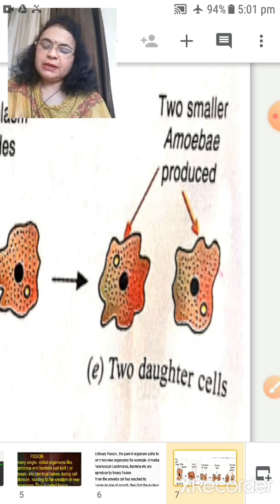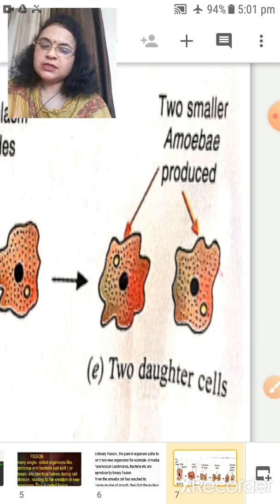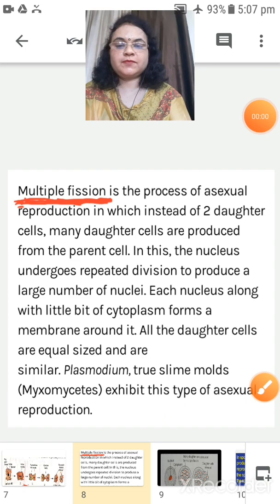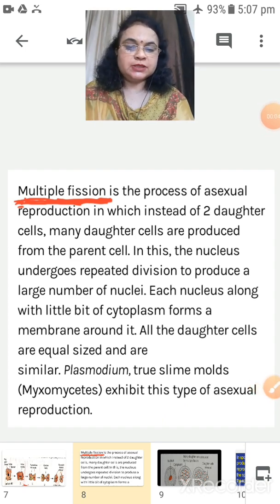And then this will continue. When these two smaller amoeba become mature, they will also undergo the same procedure for reproduction.